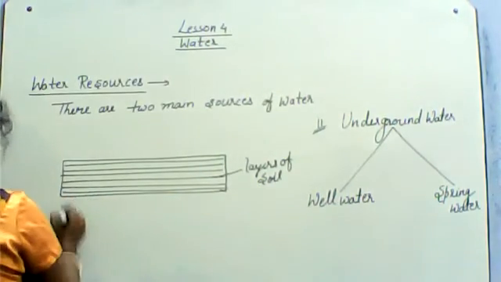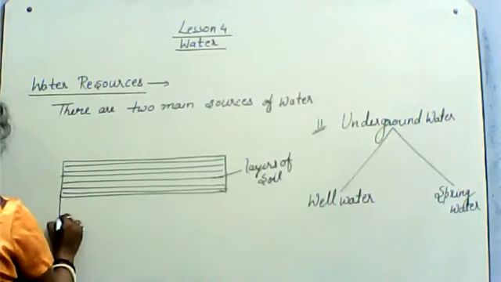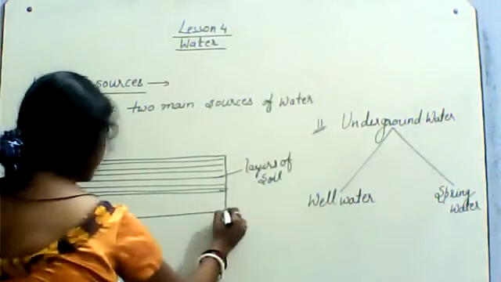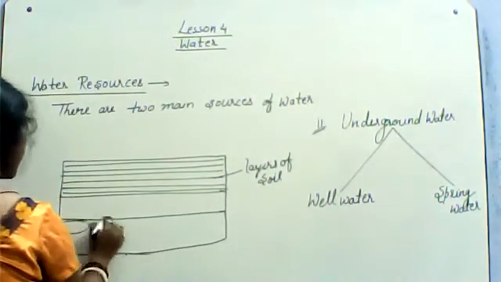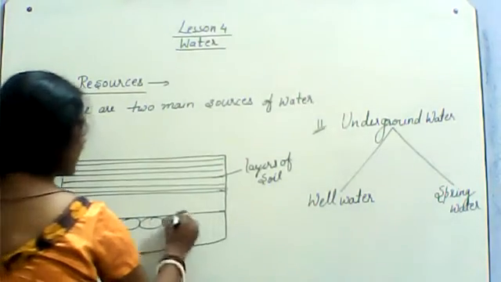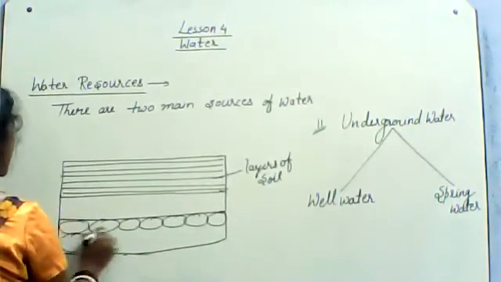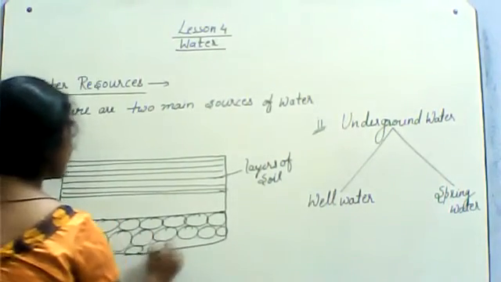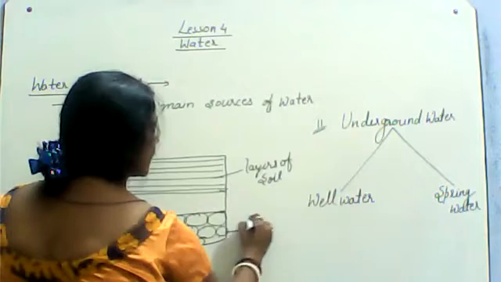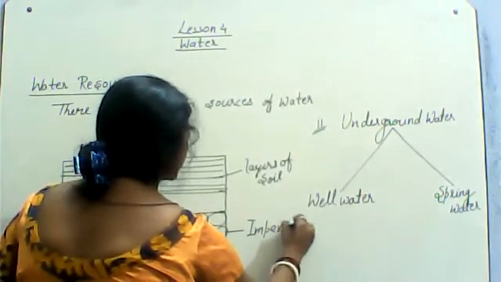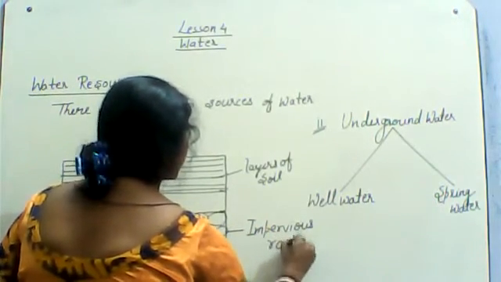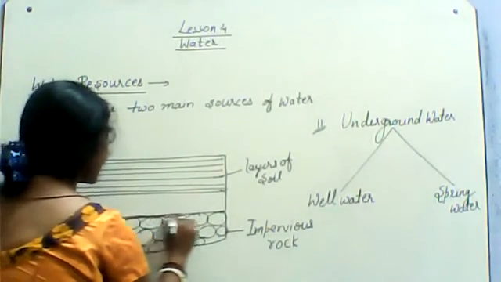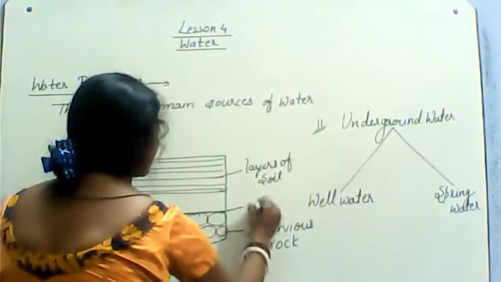And after that, this portion, hard rock is there, which we call impervious rock. This is impervious rock. And this one is the hard rock that has started. The hard rock started from here,